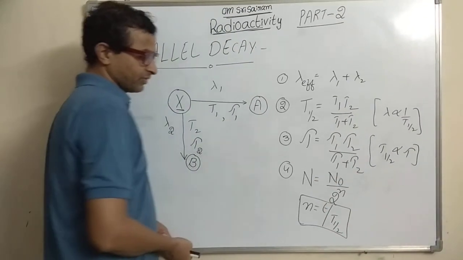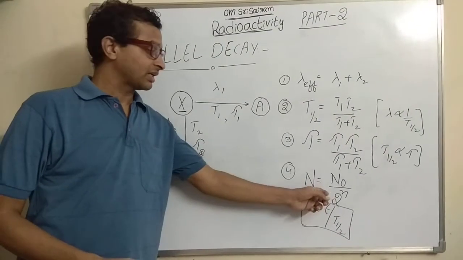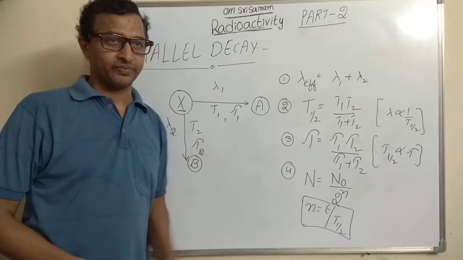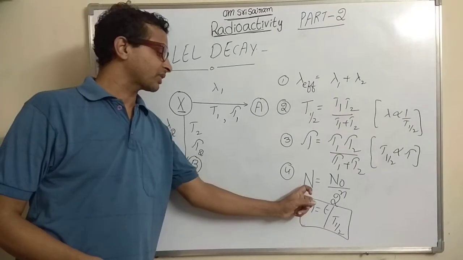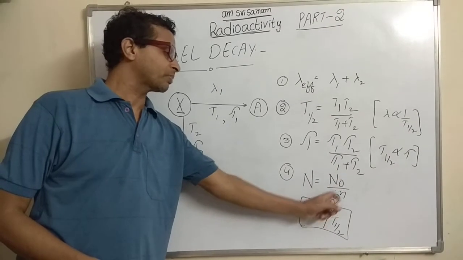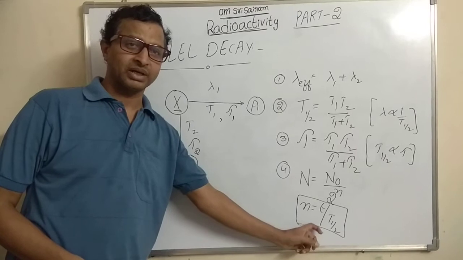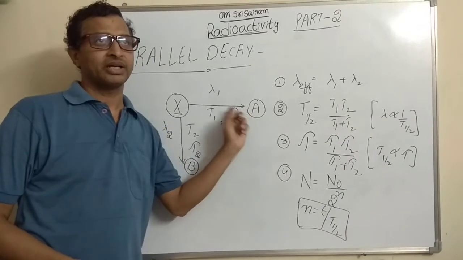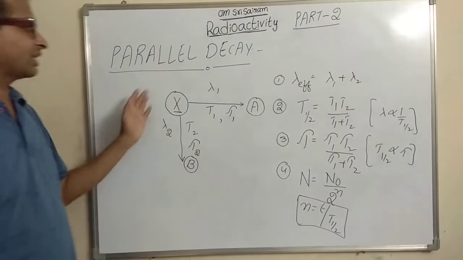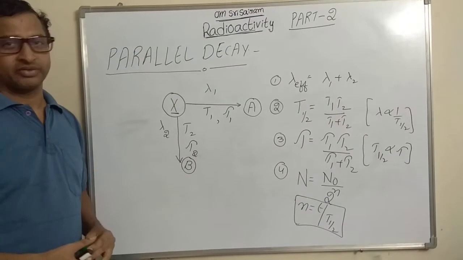if the time taken is n times the half-life, in that case the number of nuclei present is equal to N naught upon 2 power n, where n is equal to time upon T half of the radioactive sample during the parallel decay. This is the most important formula.